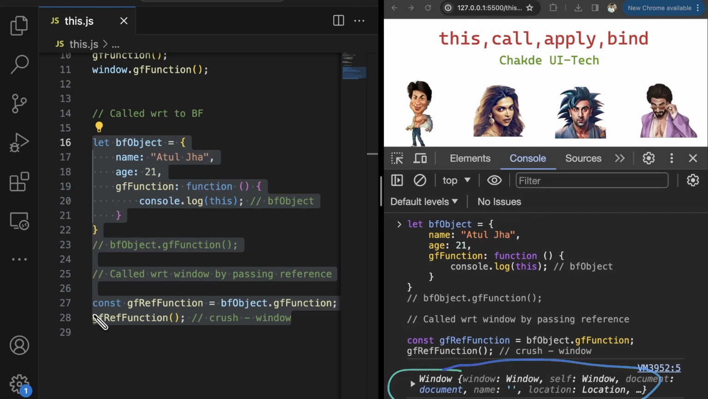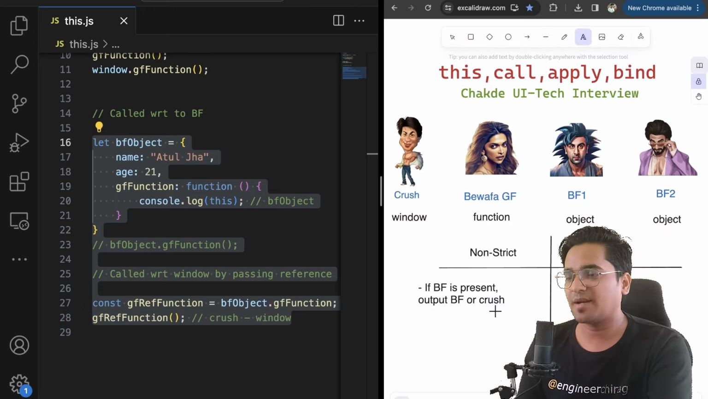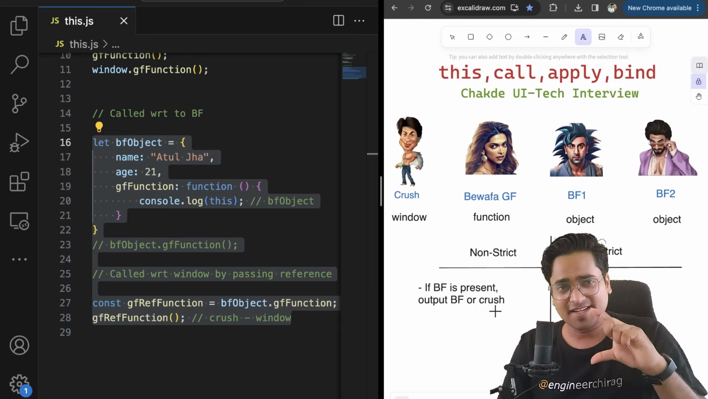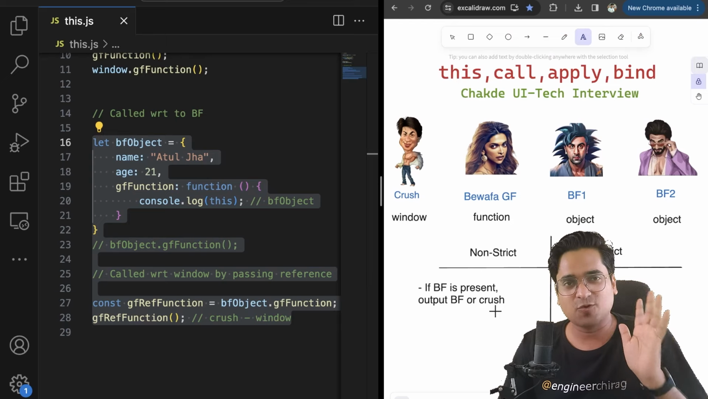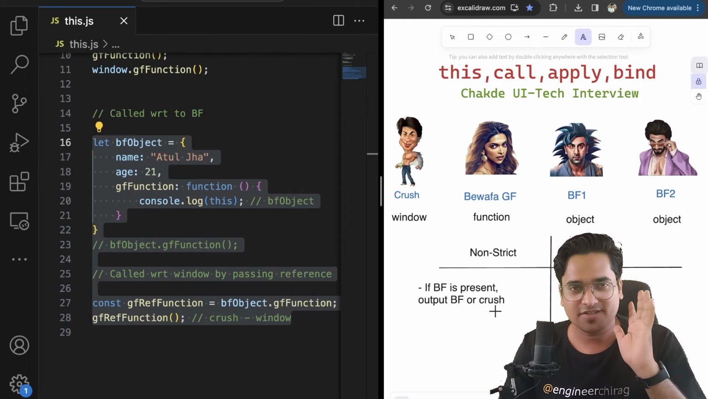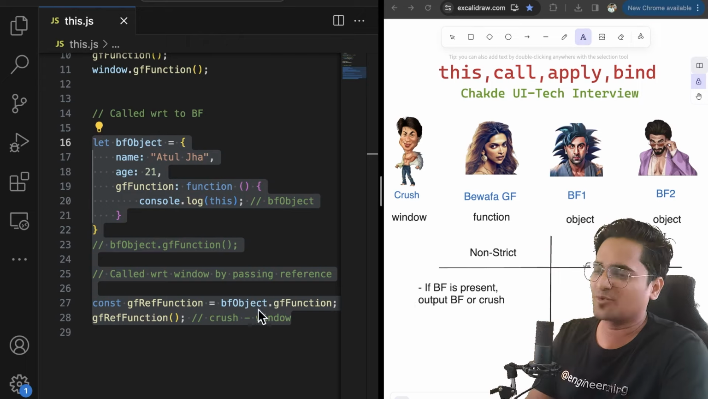Reason being, there was no BF or the object with respect to which this function is called. So I think first simple thumb rule is something which you understood, which is if the function is called with respect to object, it is going to name that particular object, else it is going to point to your crush. That's all. All sorted. That was first simple thumb rule that we learned.